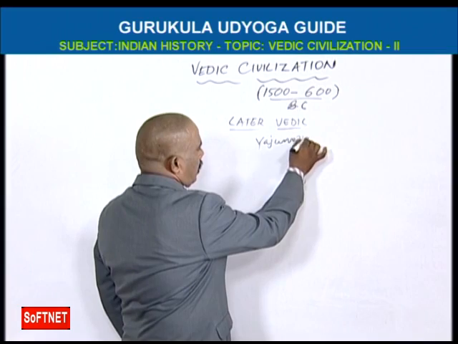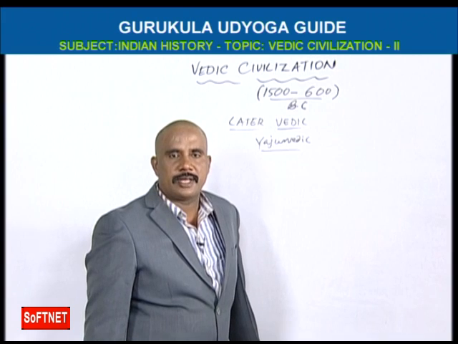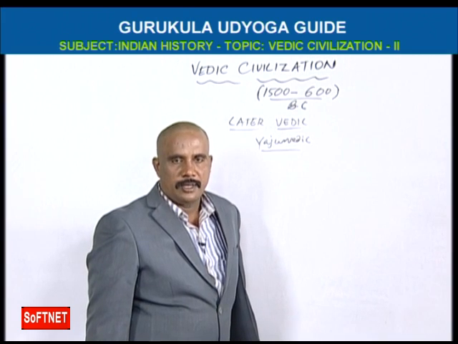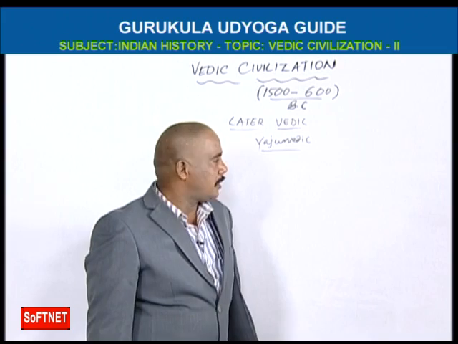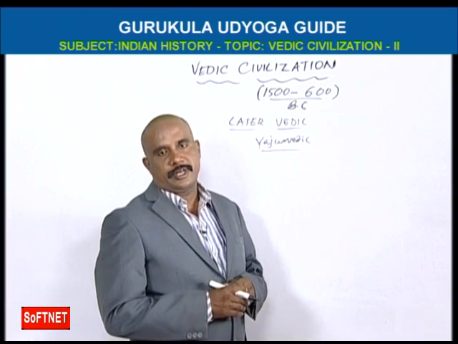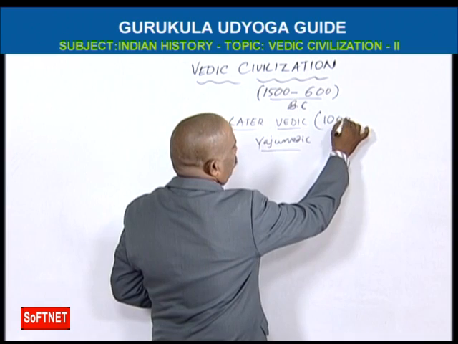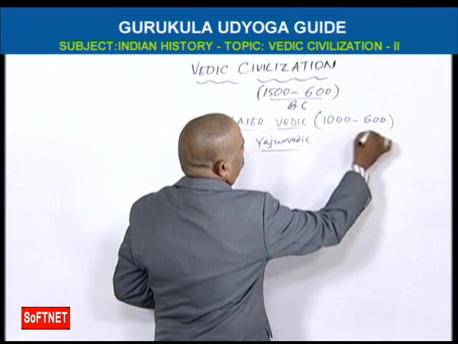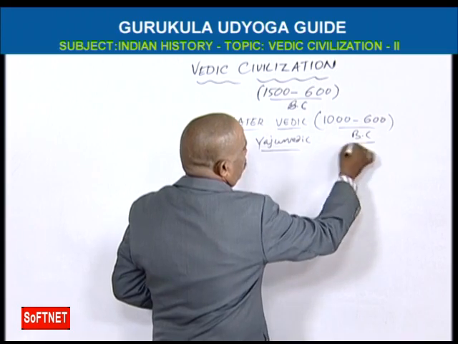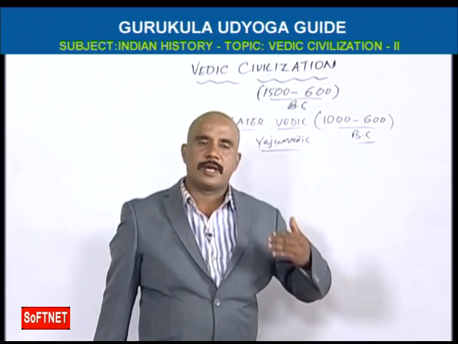Yajurvedic period. Already I told you the Vedas are four kinds: Rig Veda, Yajurveda, Samaveda, Atharvana Veda. The civilization which occurred in the Yajurvedic period is called the later Vedic period. It is from 1000 to 600 BC. But later Vedic is quite opposite to early Vedic.